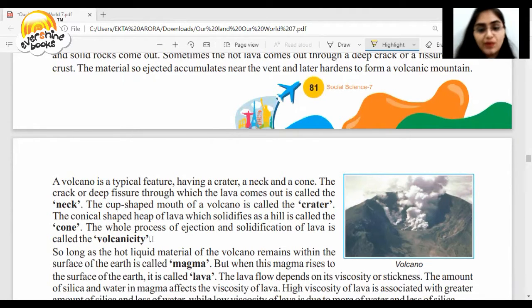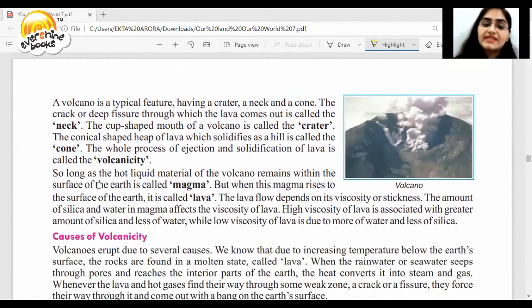And this whole process is called volcanicity. So long as the hot liquid material of the volcano remains within the surface of the earth, it is called magma. But when this magma rises to the surface of the earth, it is called lava. The lava flow depends on its viscosity or stickiness.